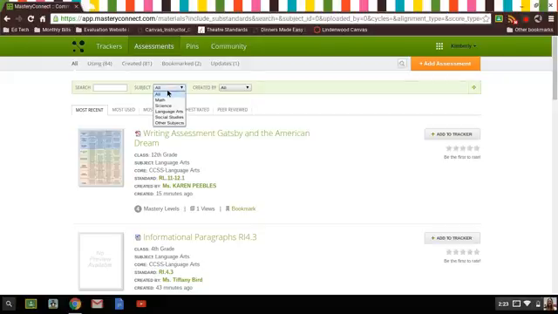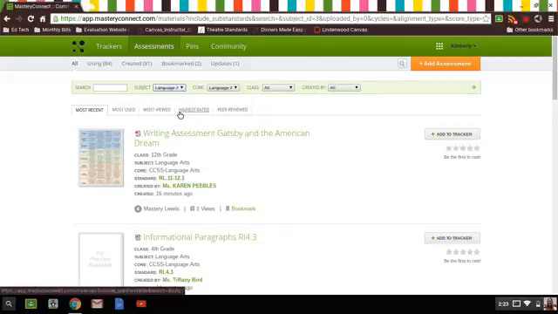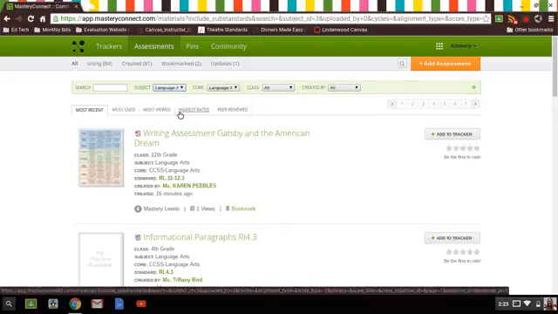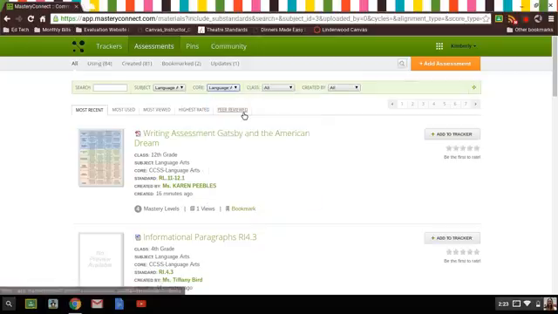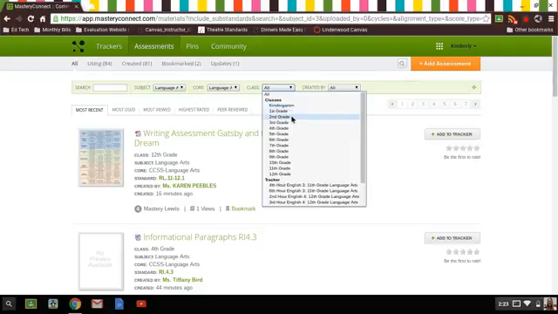So we're going to search for an assessment. If we click Language Arts, it'll pull up any language arts assessment that's been added by anybody else on Mastery Connect. You can click what core it is linked to, so whether it be Common Core or be your state course level expectations. So we're just going to leave it with Common Core. And you can pick class level, so kindergarten, first, second, third, fourth, all the way up to 12th grade, depending on what core that covers.